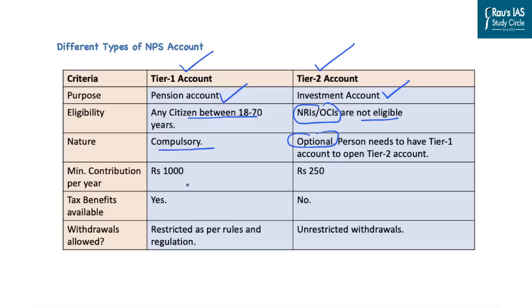Minimum contribution in case of tier 1 account is rupees 1000, while in case of tier 2 account it is rupees 250 only. The tax benefits are also available in case of tier 1 account, while there are no tax benefits in the tier 2 account because it is in the nature of investment. Further, as far as the withdrawal from the tier 1 and tier 2 account is concerned, the tier 1 account is restricted as per rules and regulations formed by the government. However, the tier 2 account has unrestricted withdrawals.